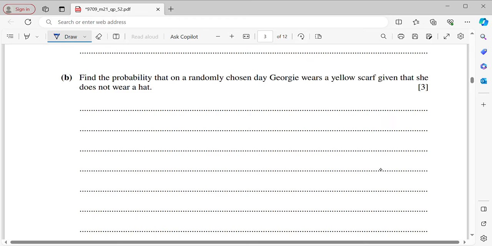Now B. Find the probability that on a given day, Georgie wears a yellow scarf given that she doesn't wear a hat. So given that means conditional probability. It means now P(yellow scarf given that she doesn't wear a hat). So now from the conditional probability formula,